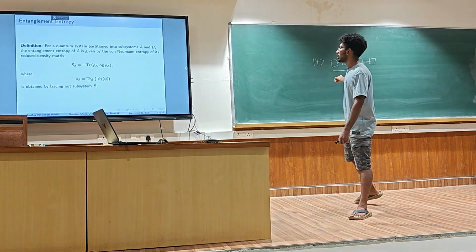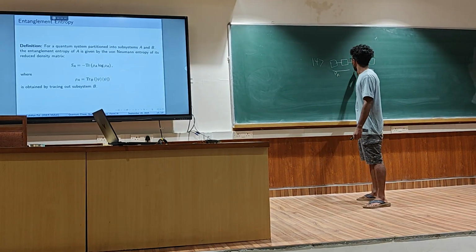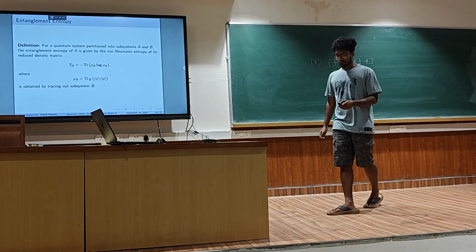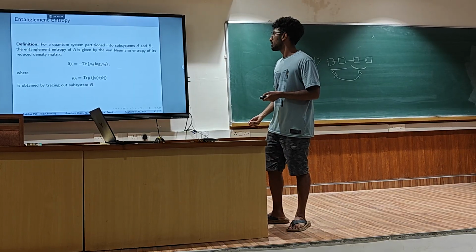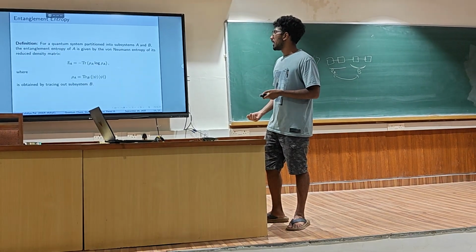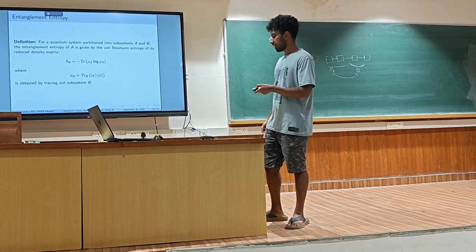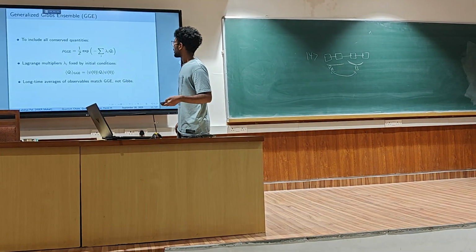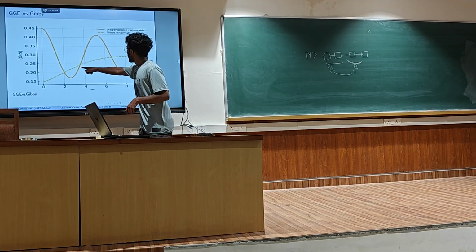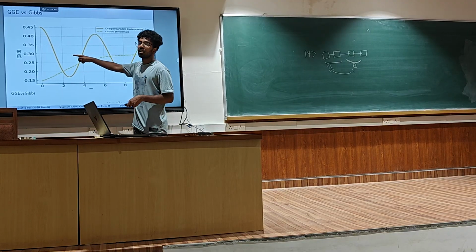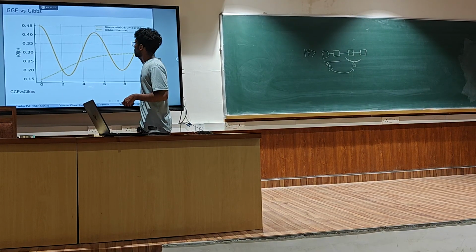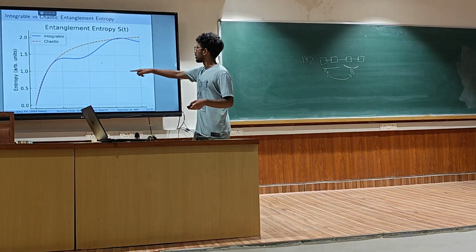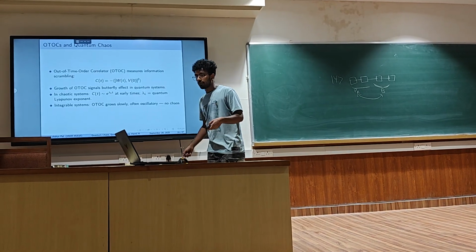So basically your rho A carries the entanglement that is still with subsystem B. So they are entangled. You still have some information. What it says basically is, if you want to find out the information hiding in A, you can't do it without B. Also, as you can see, for the Gibbs ensemble, the expectation value saturates. But for the GGE, it tries to oscillate because it retains the memory of the conserved charges. Similarly for entanglement entropy, it saturates, but for integrable systems it tries to oscillate.